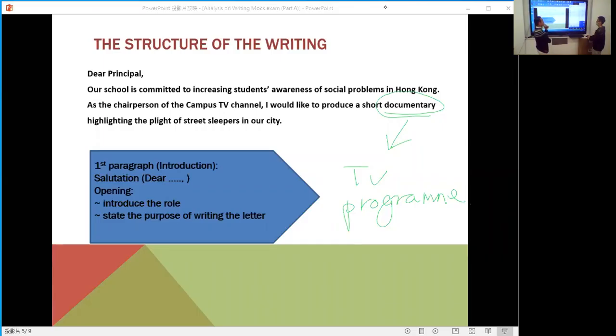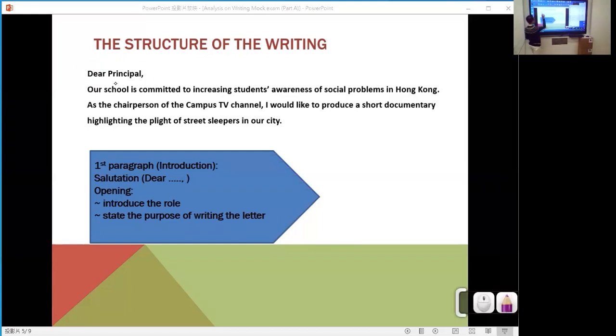Okay, so it is very clear in the first paragraph, the reasons for you to write this short documentary, highlighting the place. In paragraph 1, you know your role and also your task. Your task is the purpose. Now you can see in paragraph 1, you know the salutation. Salutation here means this one. Principal is a salutation. And also you need to state the purpose of writing. Now, if no problems, let's go through the language.